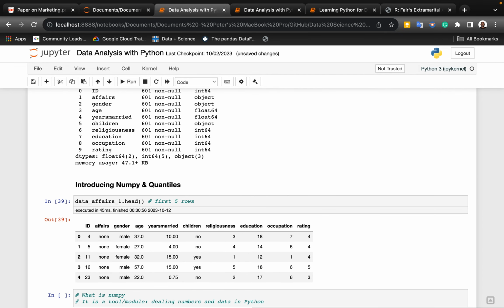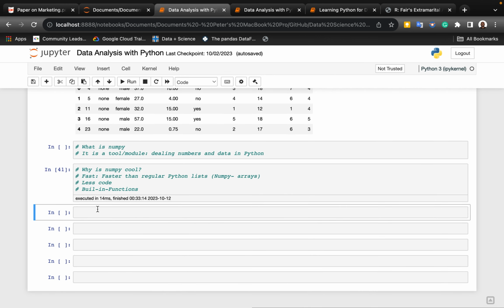And then you see what we have here? We have quantiles, because I want to talk about quantiles, and that's why I introduced NumPy. Quantiles are points in a data distribution. They're like the 25%, 50%, 75%.